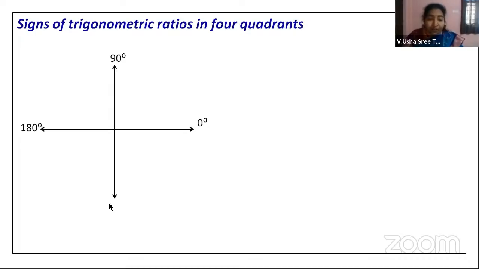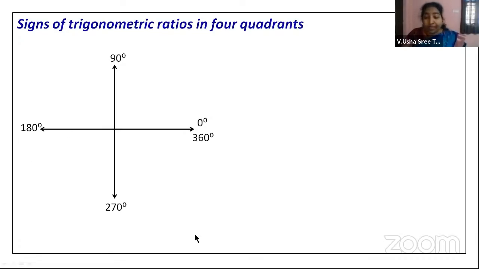Still further, if you move here another 90 degrees, it becomes 270 degrees. From 270, if you move another 90 degrees, it will be 360 degrees. That means after completing one rotation, if you reach the initial point, then the angle made will be 360 degrees. Now, still further, if you keep moving, it will be 360 plus 90, and further moving, another 90 will be added, and so on.